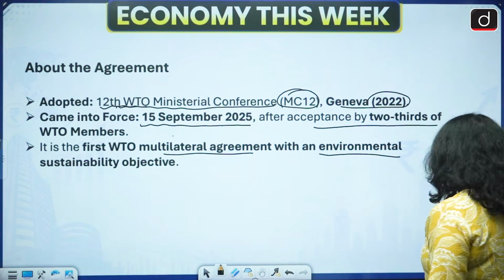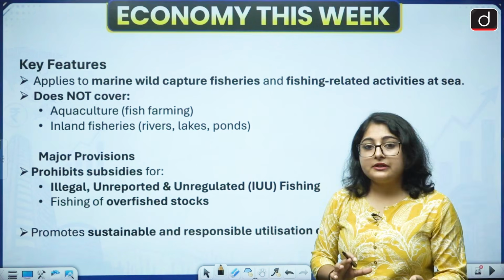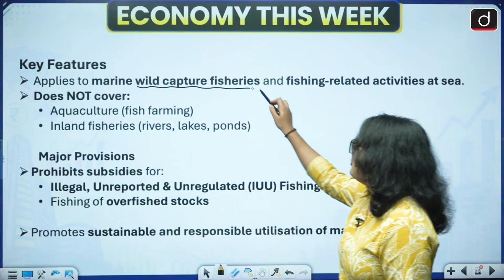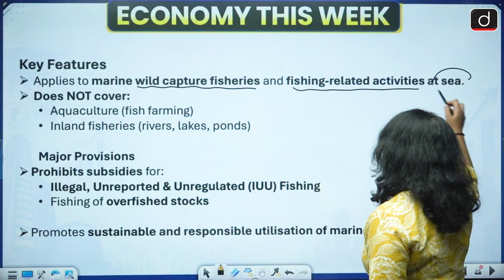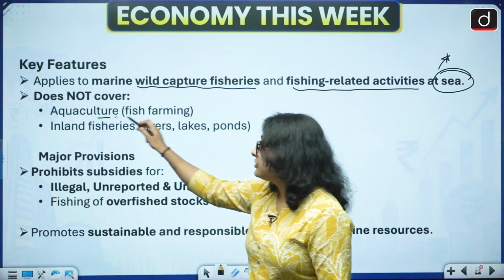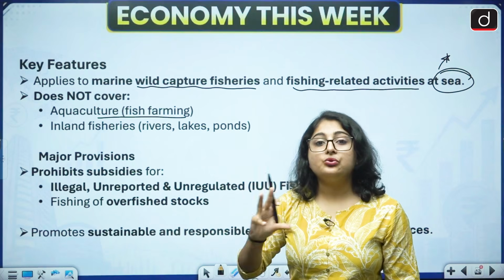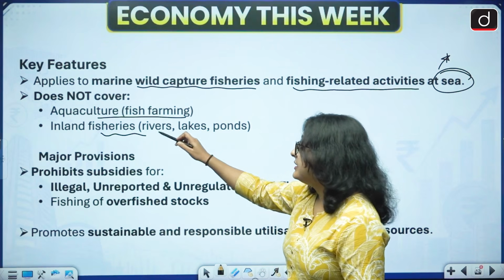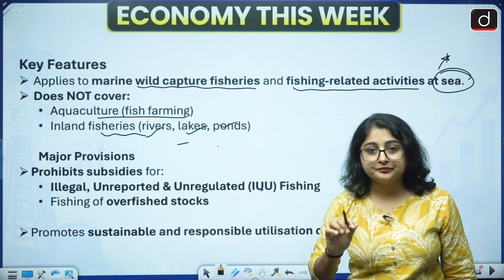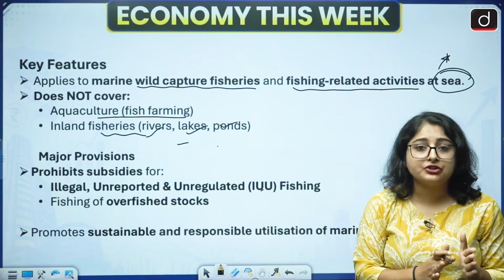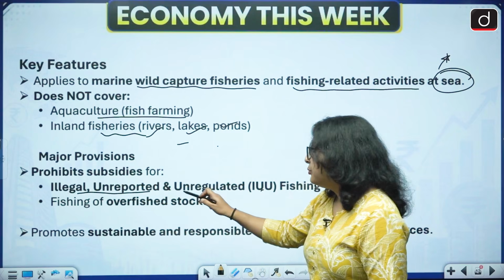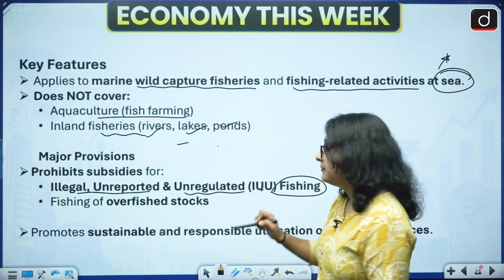Okay. See, what are the key features of this agreement? The first key feature is that it applies to marine wild capture fisheries and fishing-related activities at sea. This is the main highlighted keyword. Okay, it does not cover aquaculture, that is fish farming. It also does not cover inland fisheries, that is fishing happening in rivers, lakes and ponds. Okay, what are its major provisions? See, this agreement prohibits subsidies for illegal and unregulated fishing.